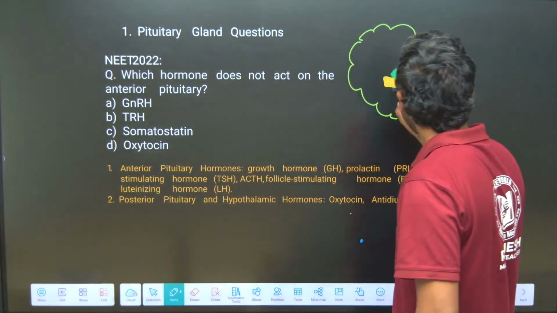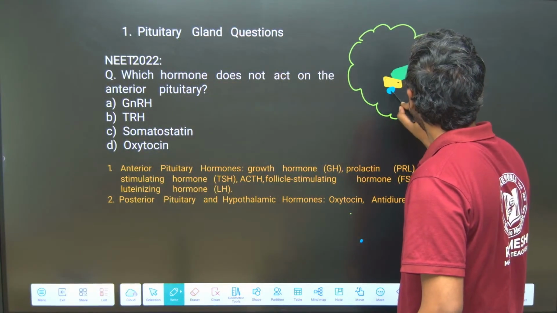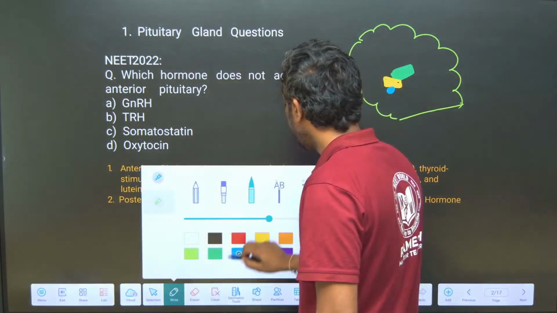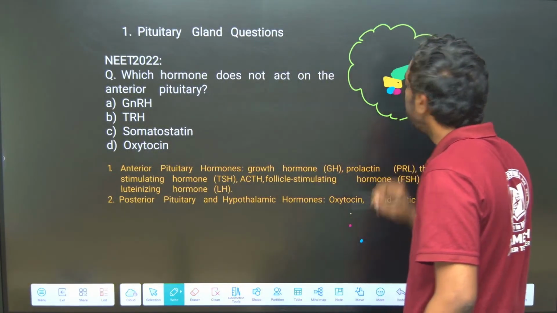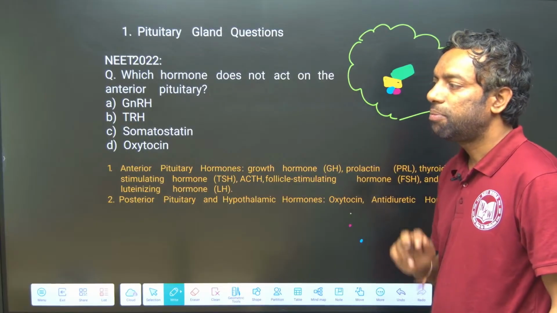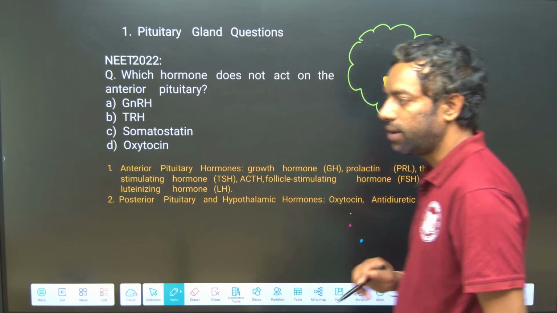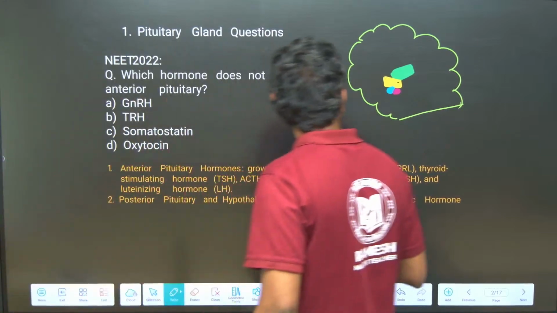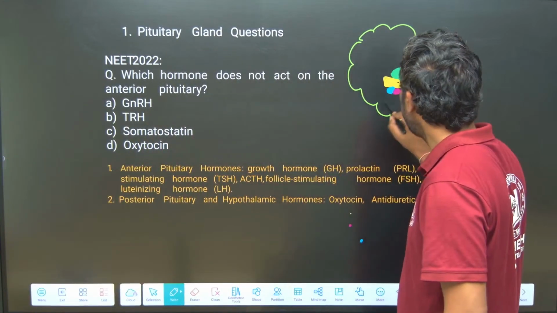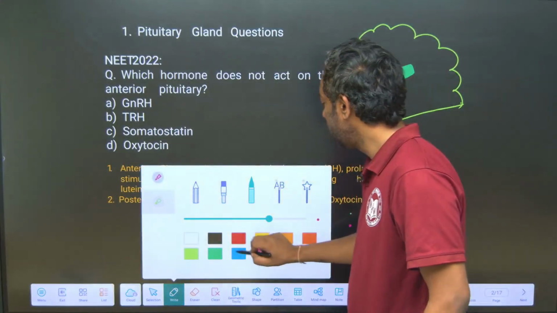Below the hypothalamus there is the pituitary. This is the anterior pituitary and this is the posterior pituitary. It is a two-lobed gland, and certain hormones are released from the anterior and posterior pituitary.